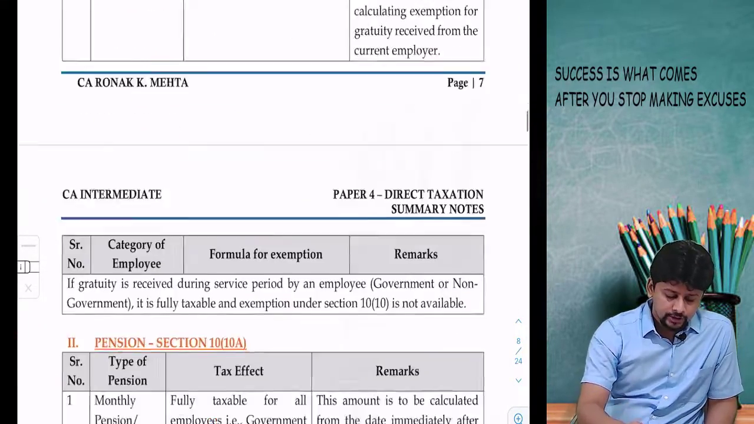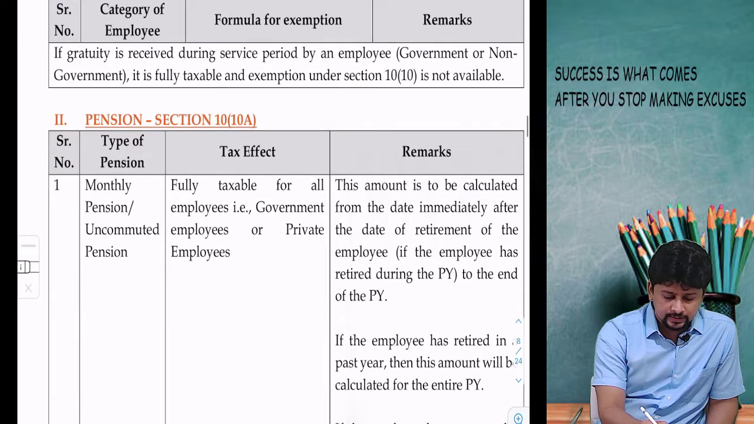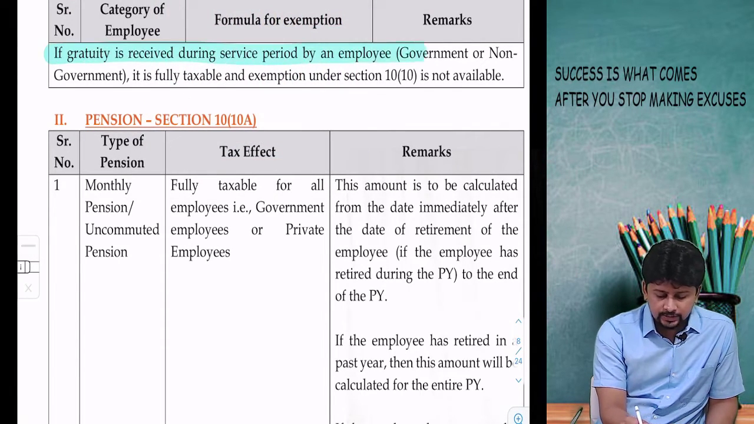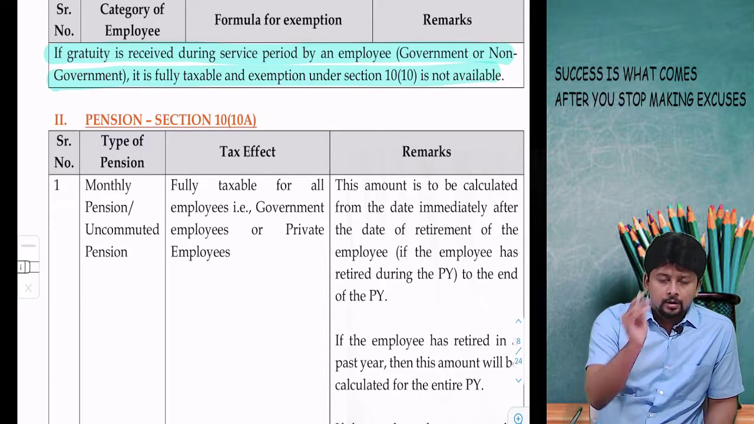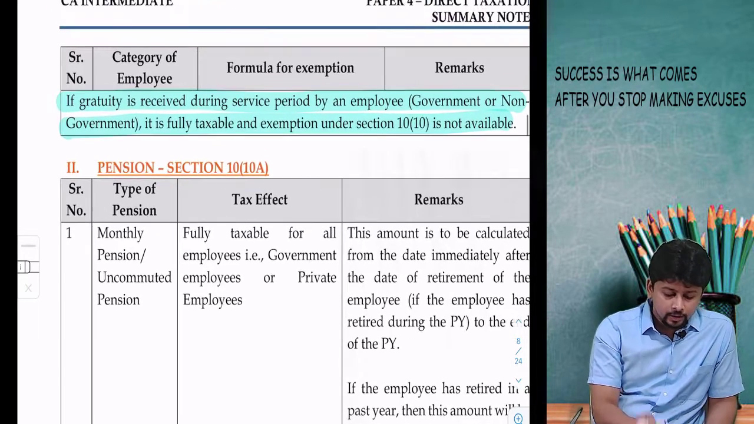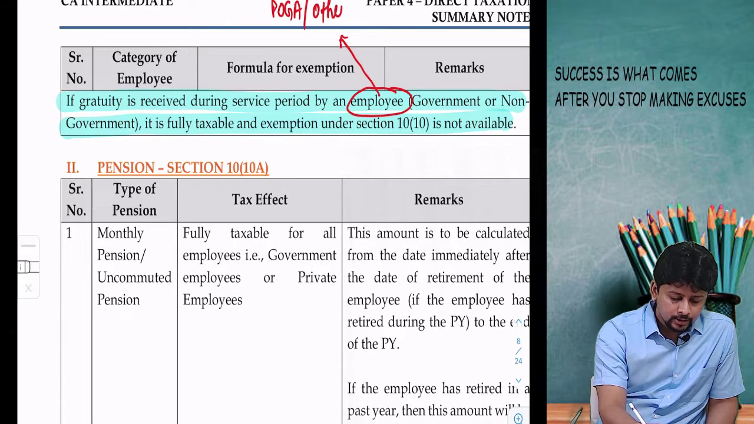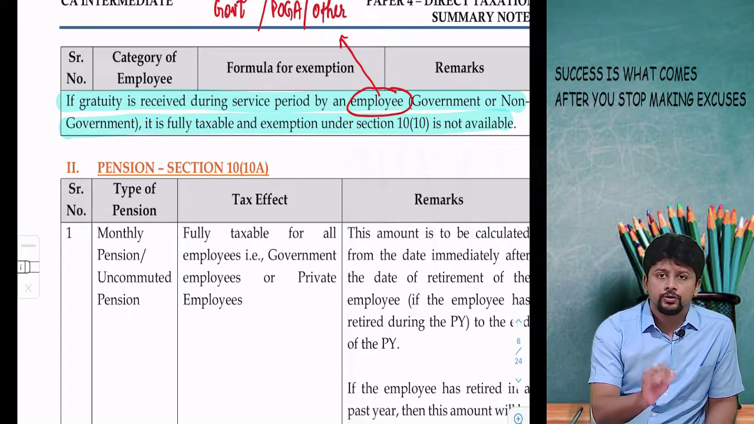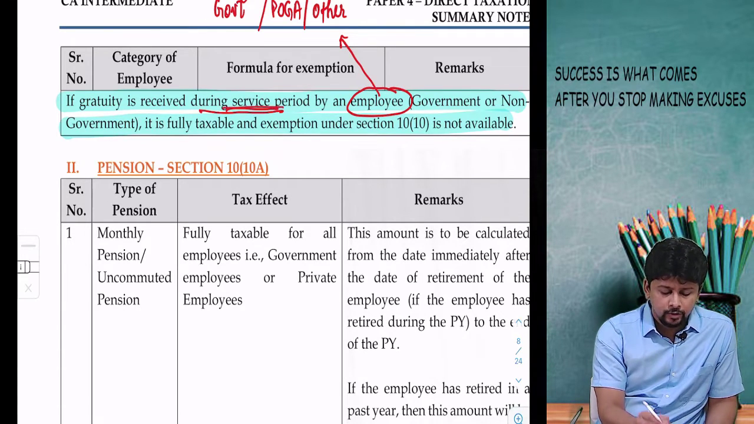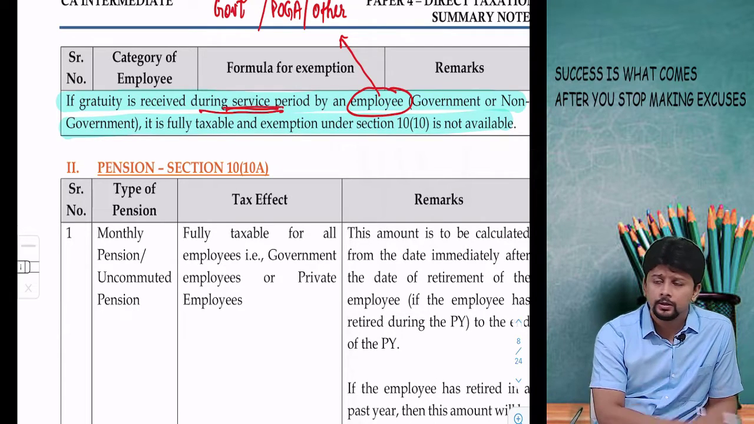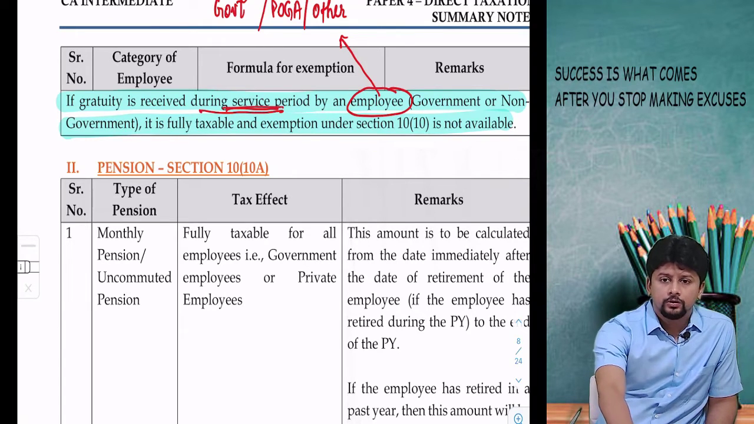Remember that this exemption is available only when you receive gratuity on retirement. Sir, what do you mean by this? If gratuity is received during the service period, it is fully taxable. Does not matter whether the employee that I am talking about is a POGA employee, an employee not covered by the Payment of Gratuity Act, or a government employee, gratuity received during the service period is fully taxable. No exemption is available at all. This was your gratuity discussion. Chalo, going ahead.